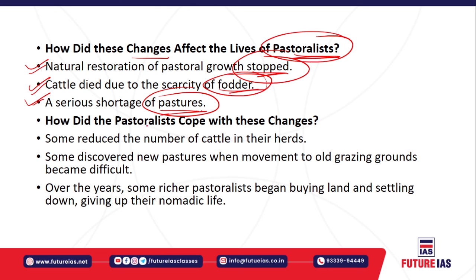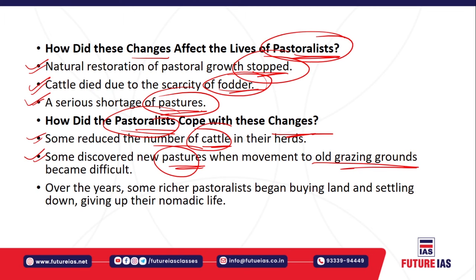So how did the pastoralists cope with these changes? First of all, some pastoralists reduced the number of cattle in their herds. They reduced drastically. For example, if they used to keep 500 or 1000 cattle, they reduced it to 100 or 50 in their herd, right? Some people also discovered new pastures, because such pastoral activities were banned. Instead of moving to the old grazing land, they moved to new grazing lands, right? Definitely that became difficult.